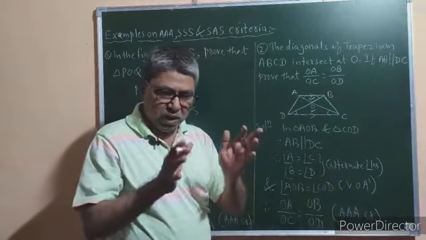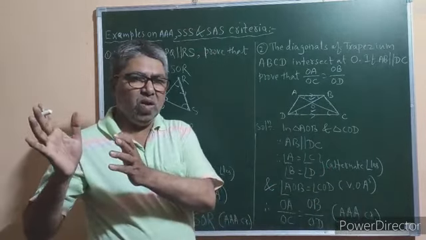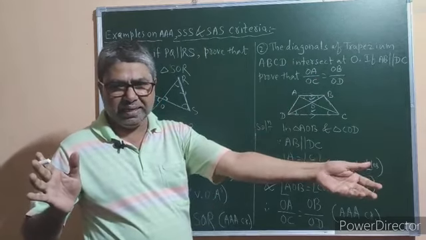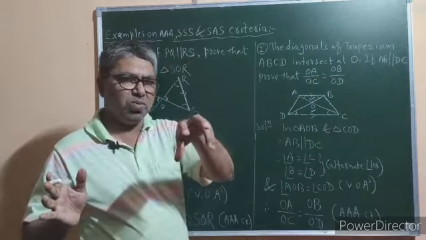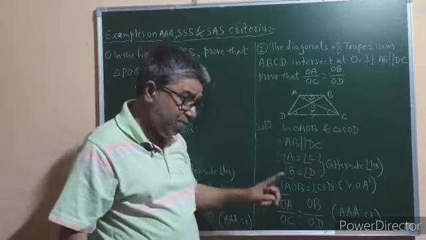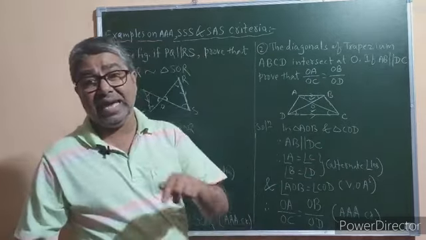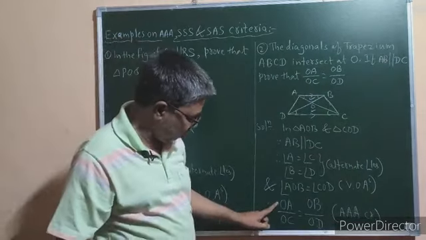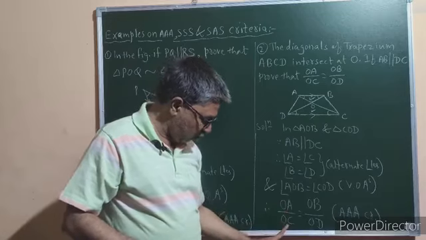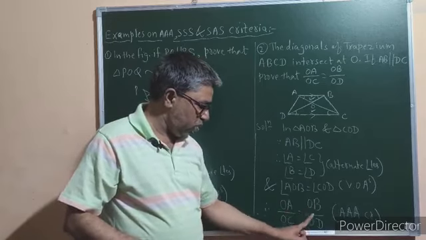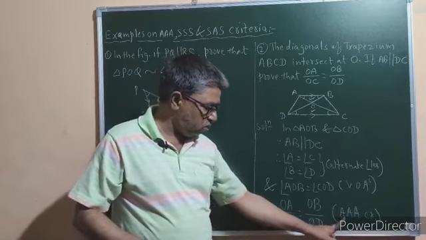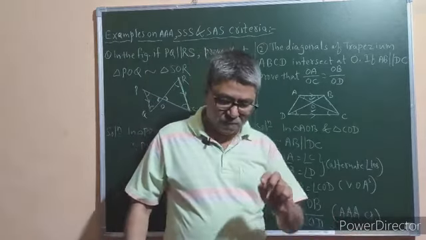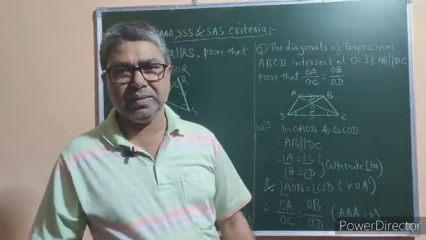So again, in two triangles, if all the angles of one triangle are equal to the corresponding angles of the other triangle, then the triangles must be similar. If the triangles are similar, then their corresponding sides must be proportional. Therefore OA upon OC must be equal to OB upon OD. This is also from the AAA criterion of similar triangles.